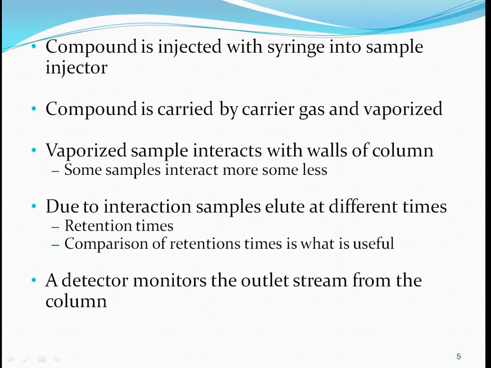At first, we separate out some compounds from the sample, then introduce it into the sample injector by a syringe, and the compound is carried by a carrier gas like helium or nitrogen, and also vaporized.